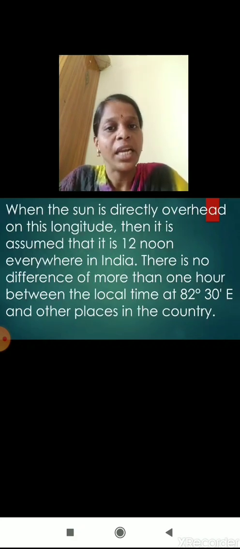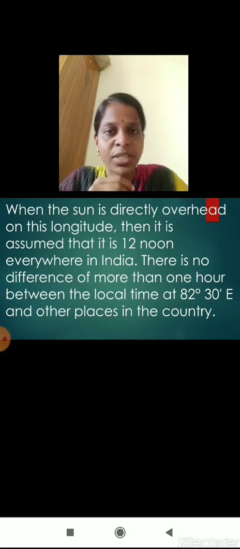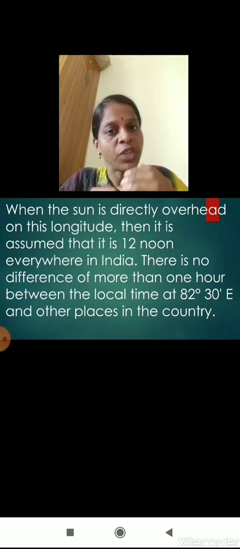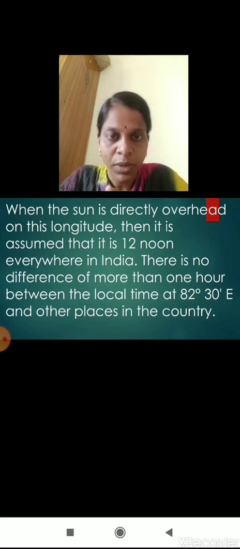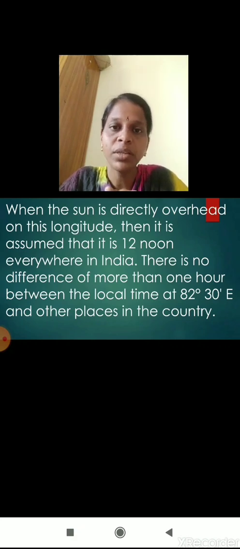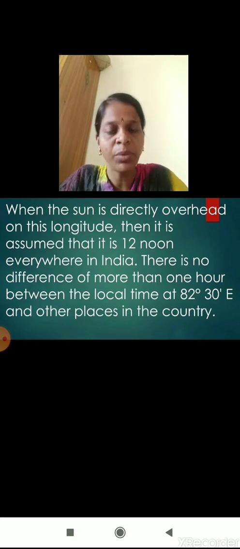When the sun is directly overhead on this longitude, then it is assumed that it is 12 noon everywhere in India, as we have studied in the standard time also. When the sun is overhead, your shadow becomes shorter. So just to decide the exact time, the 12 noon everywhere in India should be the same. To make it the same and to run the country smoothly with one standard time, India has selected 82.5 degree east longitude.